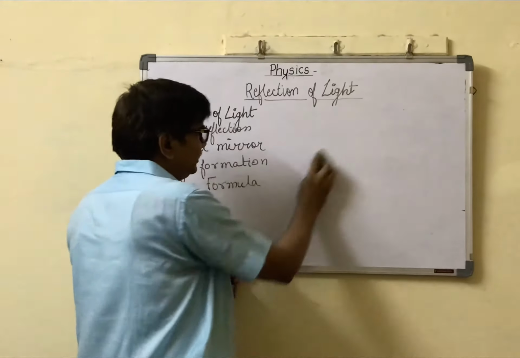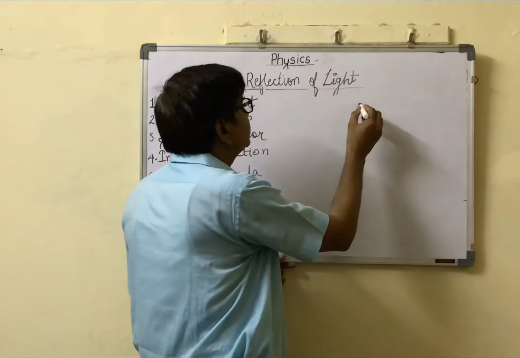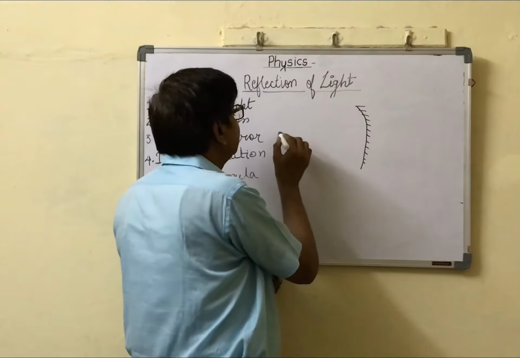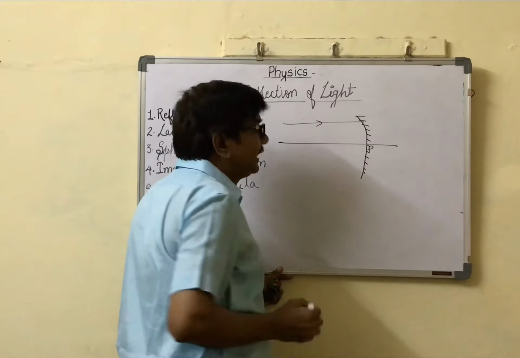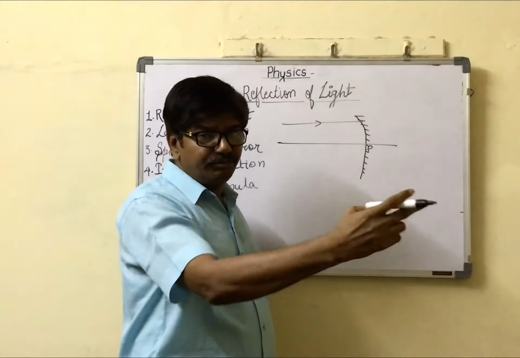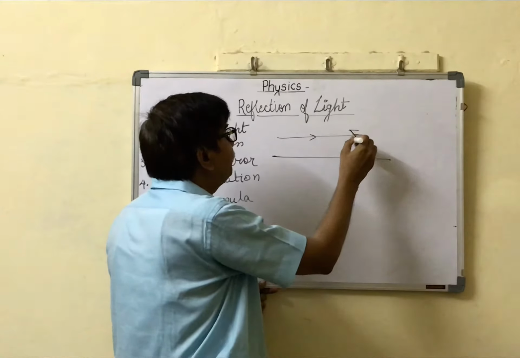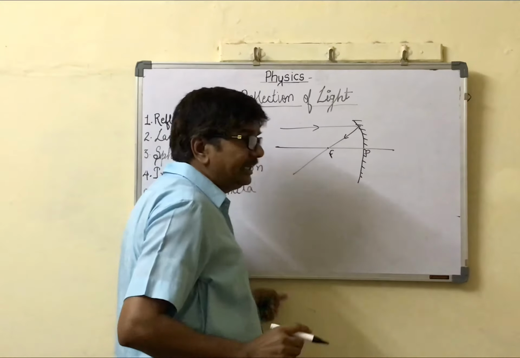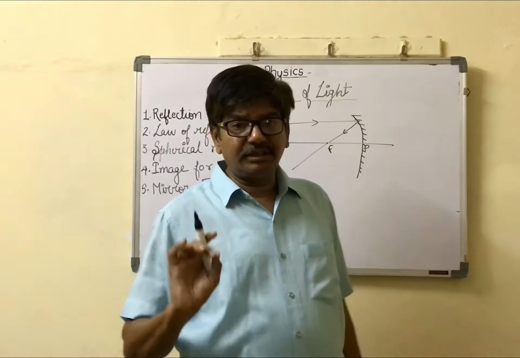The fourth definition is, what is the principal focus? That is, the focus. This is a concave mirror. This is the principal axis. This is the pole. A ray of light parallel to the principal axis strikes the mirror.